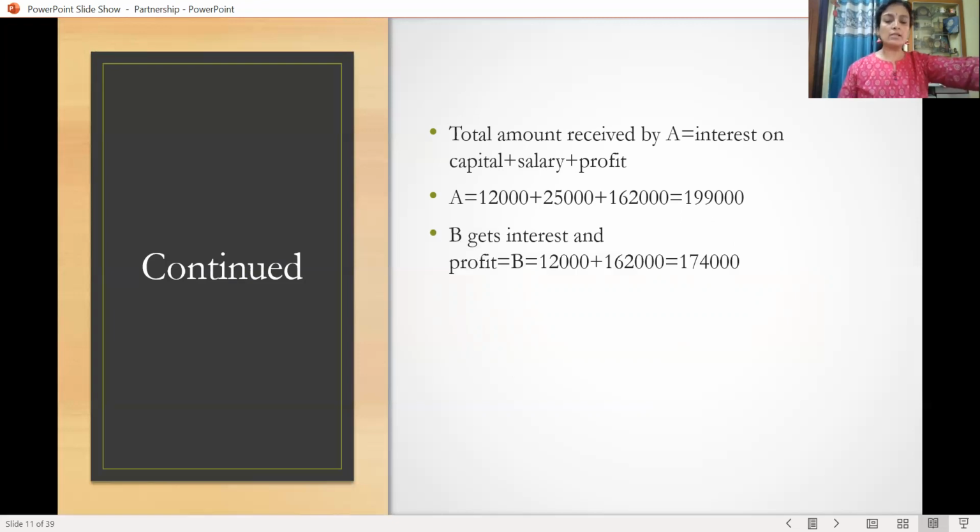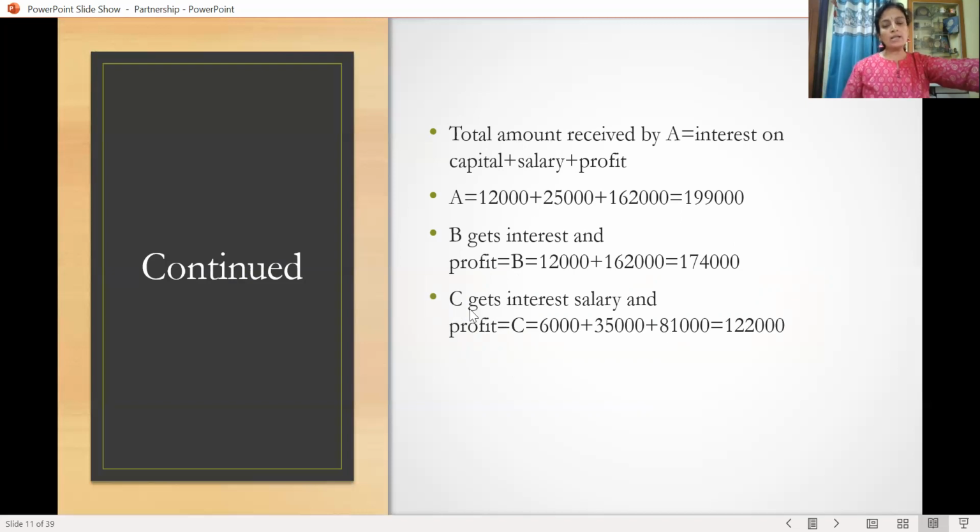And what B gets? B gets interest and profit. Interest is 12,000, and he gets the profit 1,62,000. So totally 1,74,000. What C gets, that is interest, salary and profit. So interest on capital is 6,000, salary for him is 35,000, and profit is 81,000. So in total, he gets 1,22,000. This is the final figure of what A, B and C get.